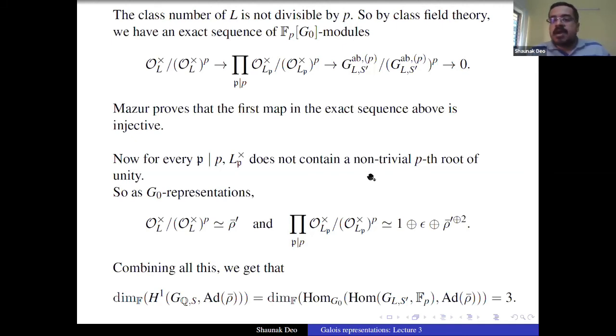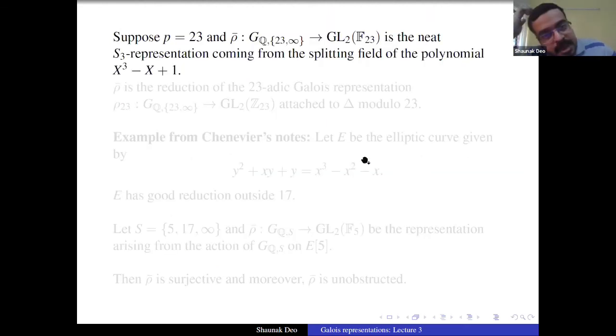Okay, so we have produced a wide array, okay, not as wide as we may like, but somewhat wide array of representations. One nice thing to notice is that if p is 23 and rho bar is the neat representation from G_{Q,23,infinity} to GL_2 of F_23, the neat S3 representation coming from the splitting field of the polynomial x cubed minus x plus 1, this is actually the reduction of the Galois representation attached to delta modulo 23.